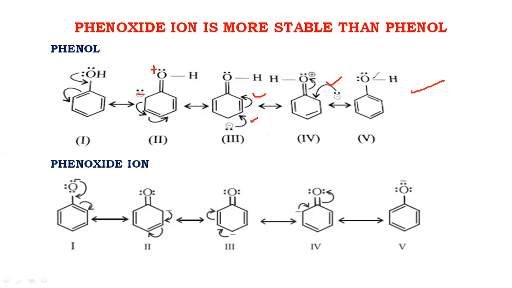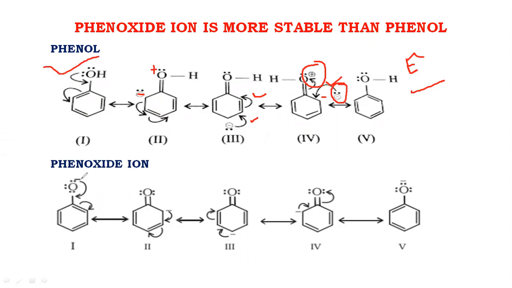In this structure, we see the positive charge and the negative charge present at separate places. The positive charge and the negative charge are separated, and a particular amount of energy is required to separate the charge. So the phenol system requires energy.